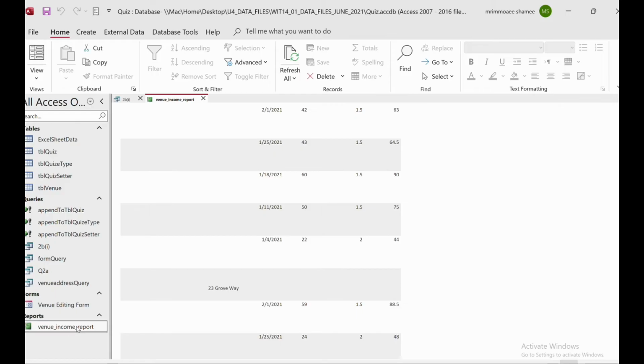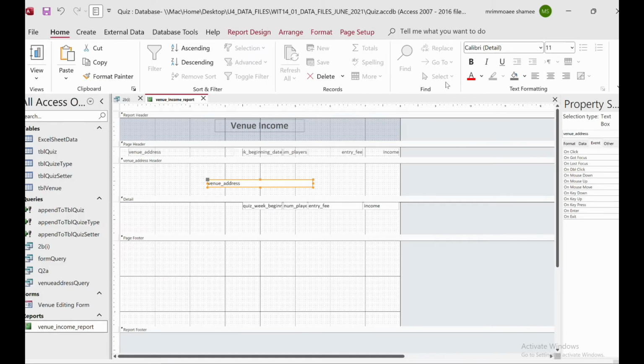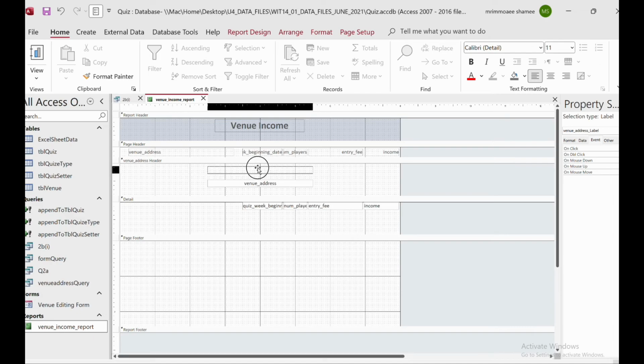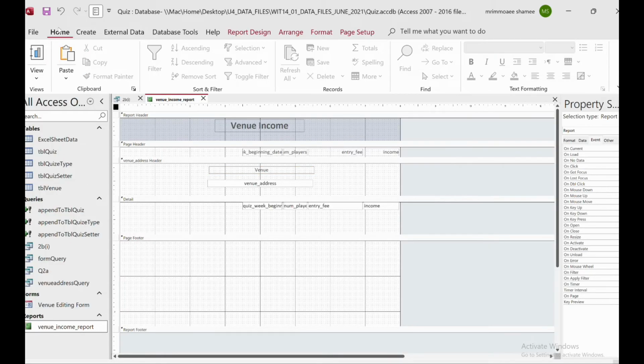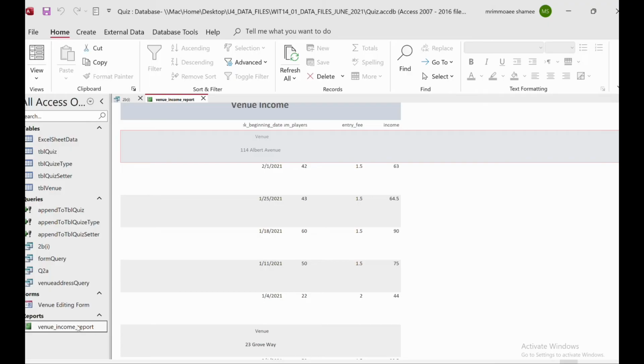Okay, so if I go to the design view again, click here and then click to the center, then there is this one, we can take it out. Here I want to add a venue, because they need a venue, and then center it. So now save this, and if I want to see the view, yeah, this is the venue, and now it's center aligned.